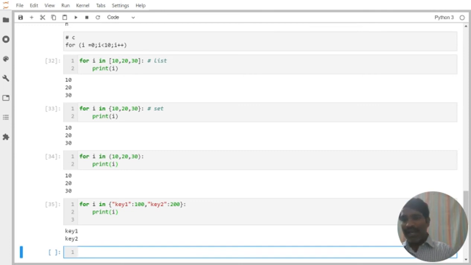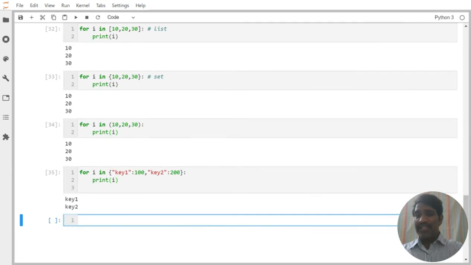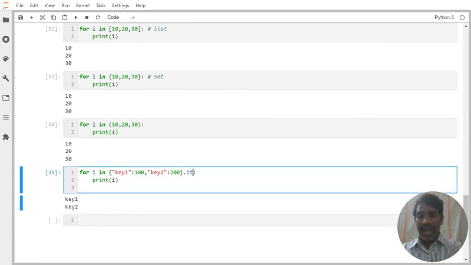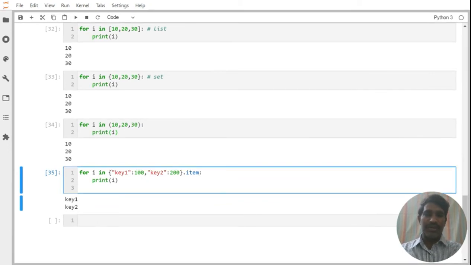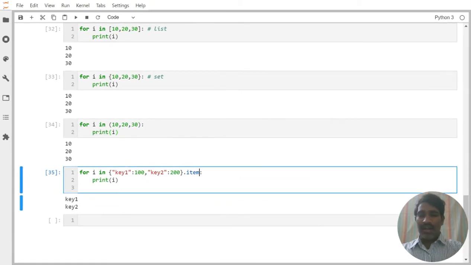In my case, for example, if I want the values, then what can I do? A dictionary has the items method. If I write dot items, you can capture two values here, i and v.